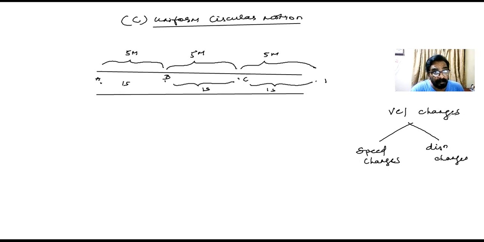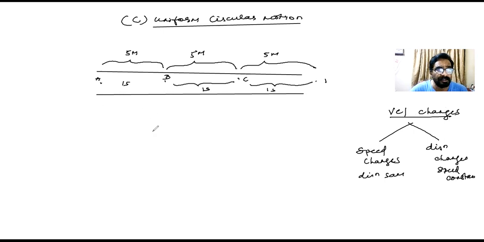I hope you're understanding me here. See here, speed is changing, so I say velocity is changing, though direction is the same. And here, direction changes, speed constant. So you can see here, when is velocity said to change? I'm writing a heading to help you understand, children. Just remember, velocity changes when the speed changes but direction remains the same.